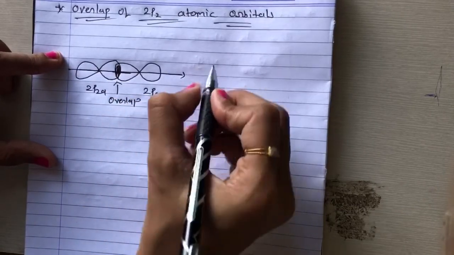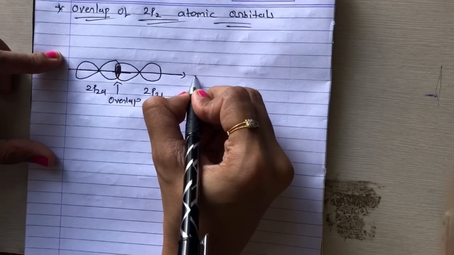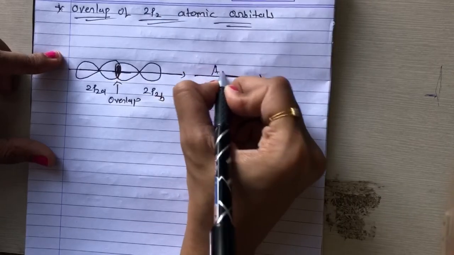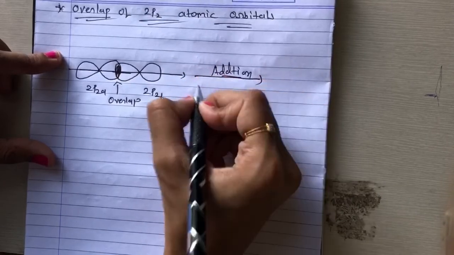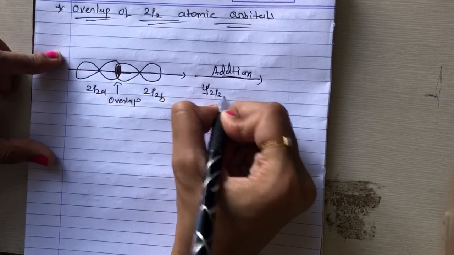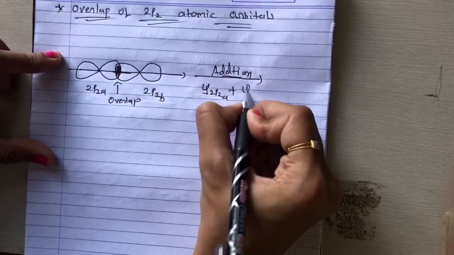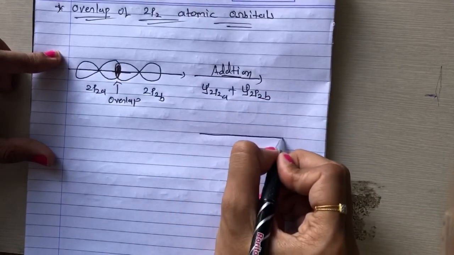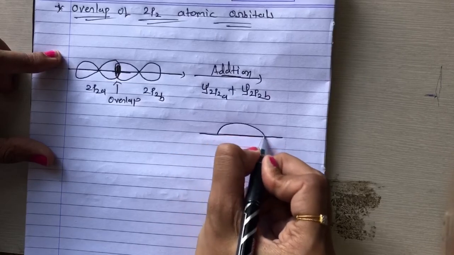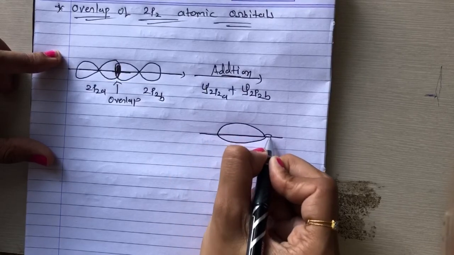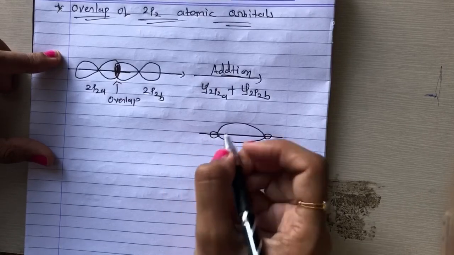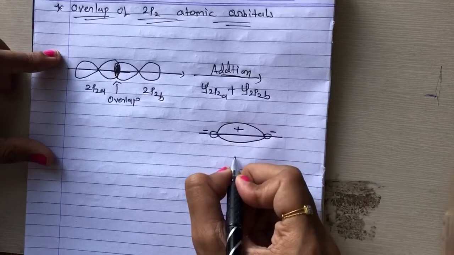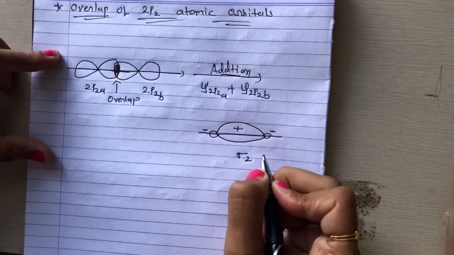Now we have addition, like sigma 2pza plus sigma 2pzb. Now we get structures like these. Plus, and this is a minus. This is called sigma z, right?